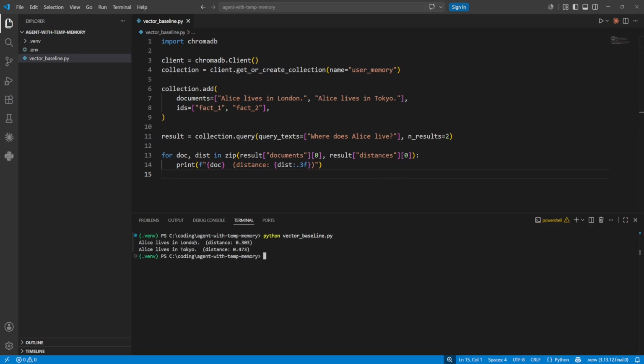As you can see, it returned a distance of 0.3 for London and 0.47 for Tokyo. Even though they're different, they're quite similar and close to each other. And that's because Chroma has no idea Tokyo replaced London, so it treats them as equally true. And this is the stale contradiction from the intro.